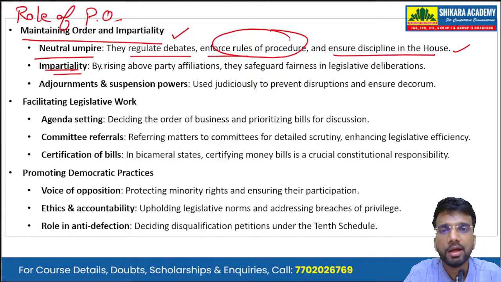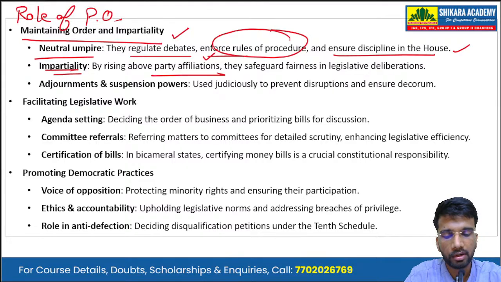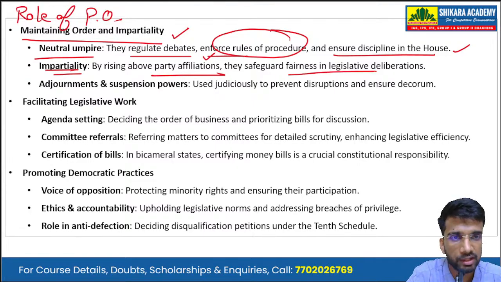Second is impartiality by rising above their party affiliations. In India, even though the presiding officers do remain members of their party, it is expected that they rise above their party affiliations, which safeguards fairness in legislative deliberations.